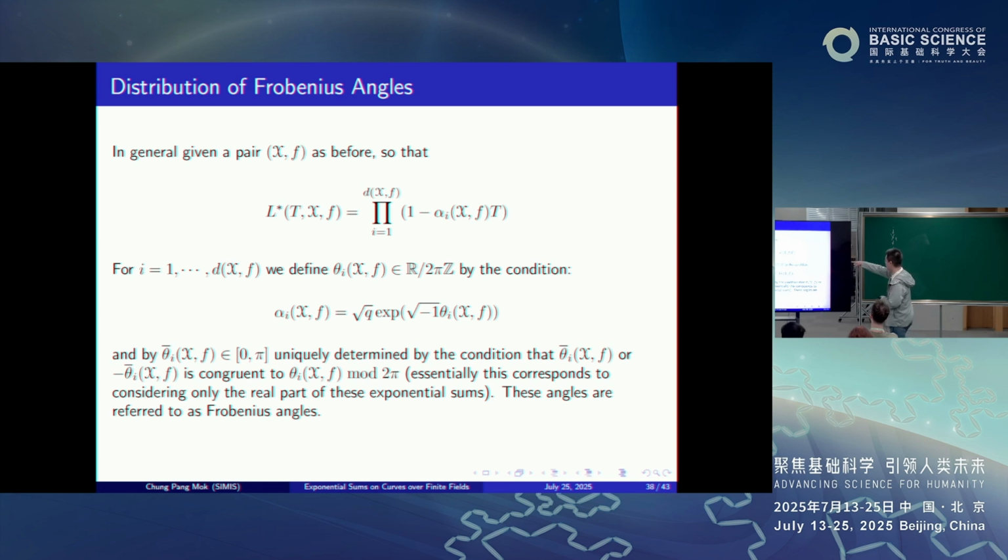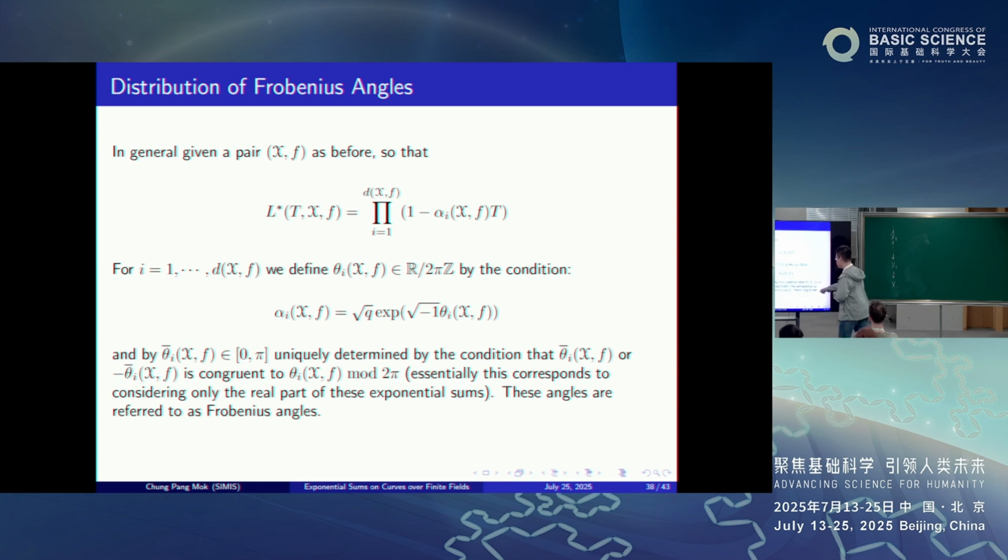So in general, for a pair as before, you have the L-function of the exponential sum for the pair factorized in this form. The alpha_i are the inverse Frobenius roots, and let us define these angles theta_i, namely the phase, because the absolute value is square root of q. Now, to be specific, let us define theta_i bar. It's an element in [0, pi], uniquely determined by the condition that it is congruent to either theta_i or minus theta_i modulo 2 pi.